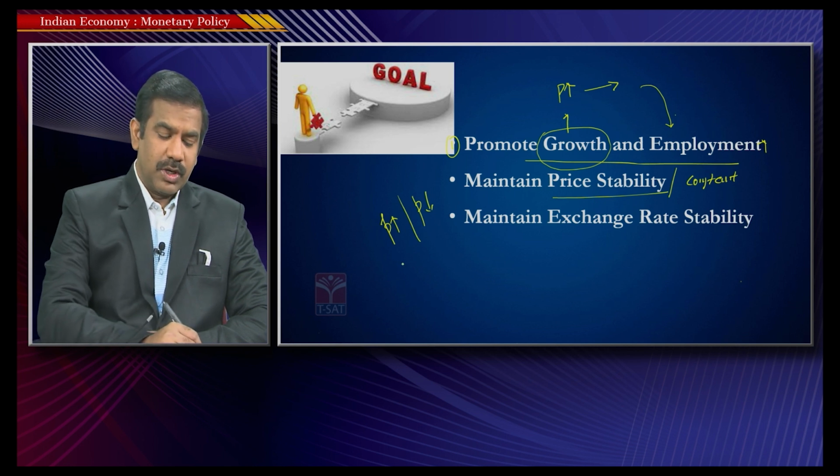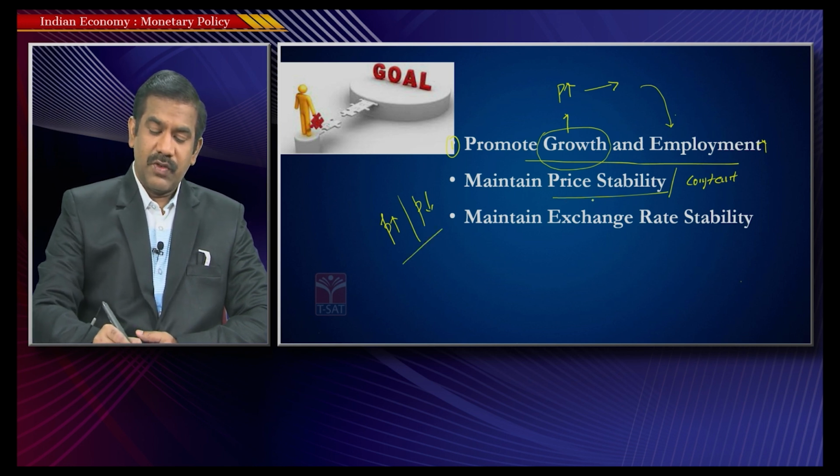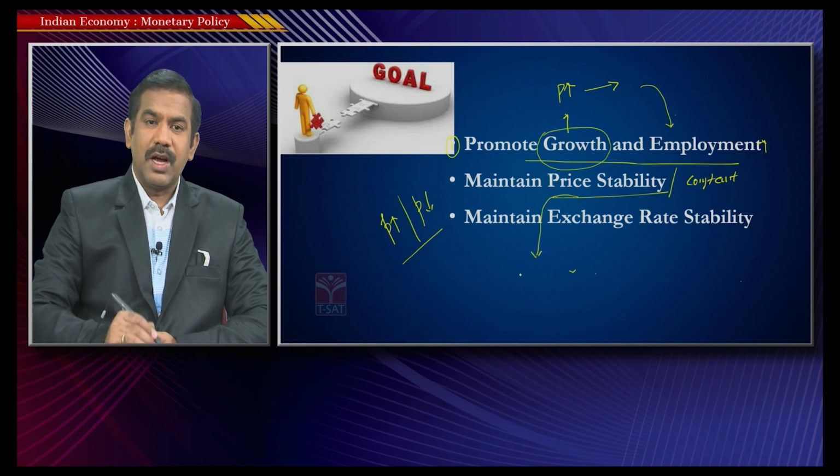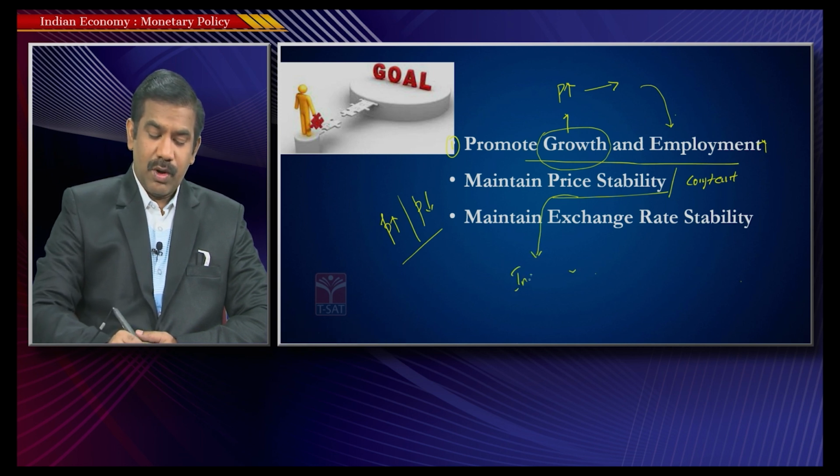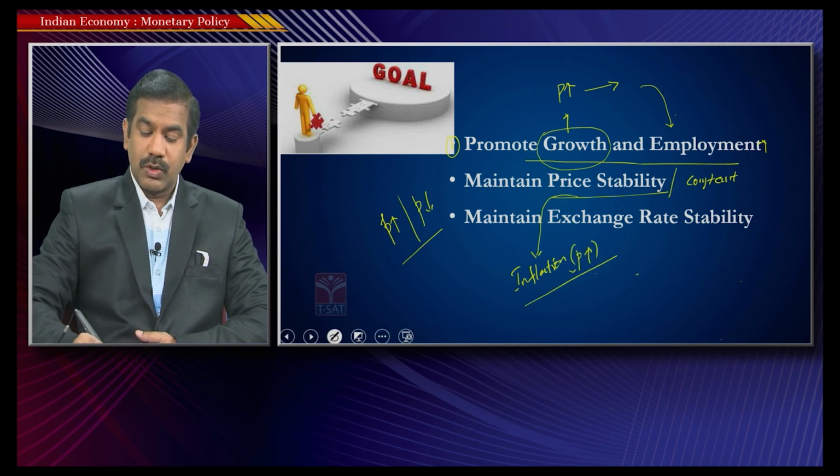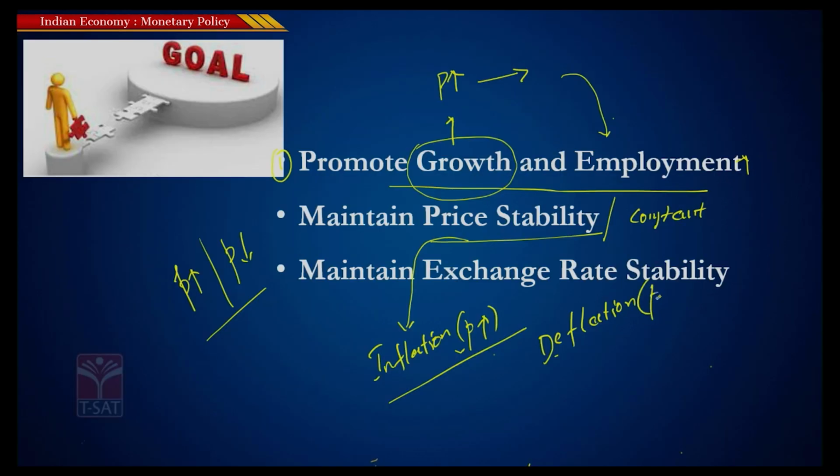In simple terms, maintaining price stability means RBI tries to contain the phenomenon of inflation, which we have already seen is a rise in prices. At the same time, RBI also tries to contain deflation, that is, a fall in prices. So, RBI ensures that prices neither rise steeply nor fall steeply in a very short span of time.